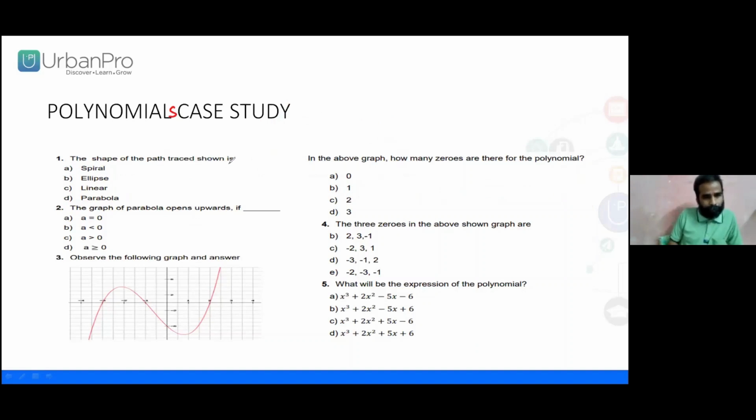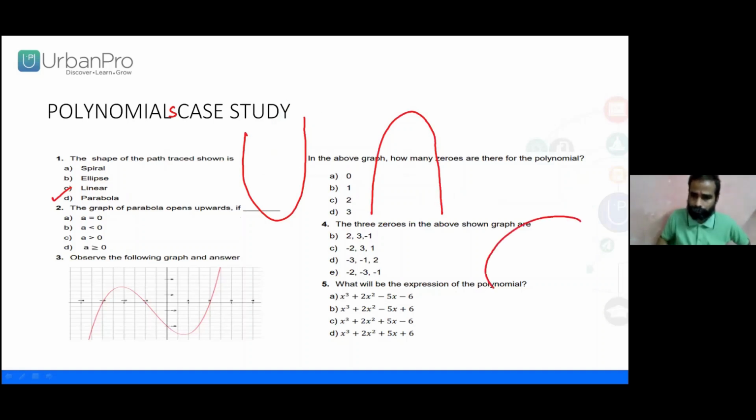The shape of the path traced is, as I said just now, parabolic, right? As it is a parabola, it will generally open upward or downward, or right open or left open.